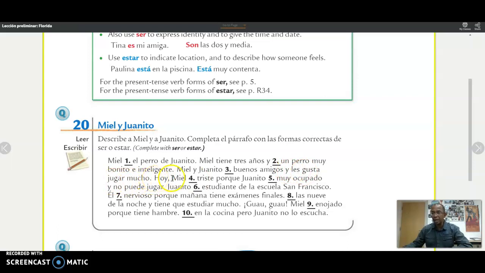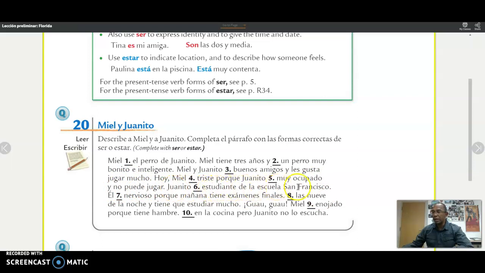Hoy, today, Miel triste, porque, okay, so the dog is sad, because that is a feeling, you will use estar. Miel está triste, porque Juanito está muy ocupado, because he is very busy. So this is a situation in which he is busy, therefore you use estar. Because later on he might not be busy, right? So that's why you use estar. It could change. Next one, it says, y no puede jugar.